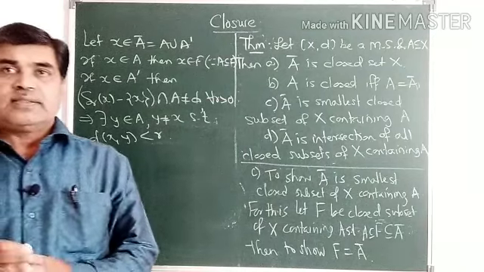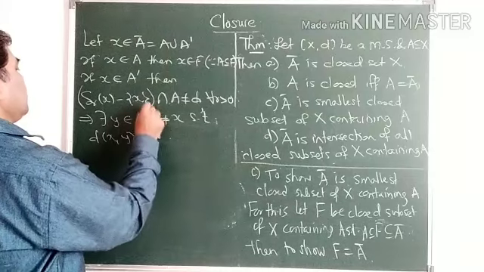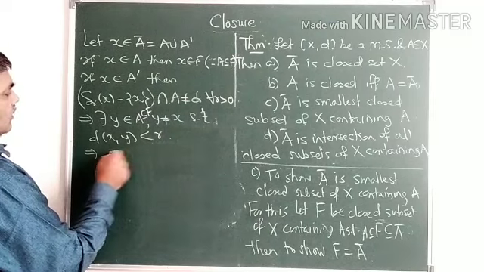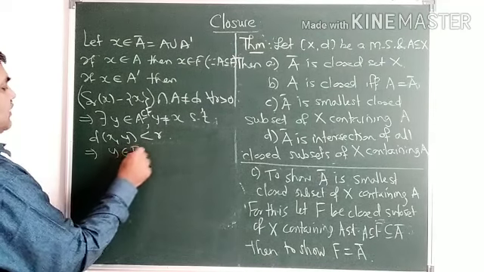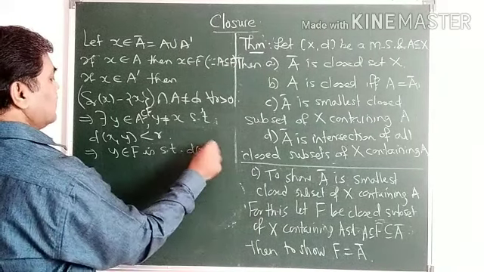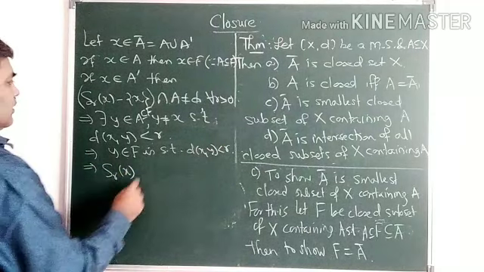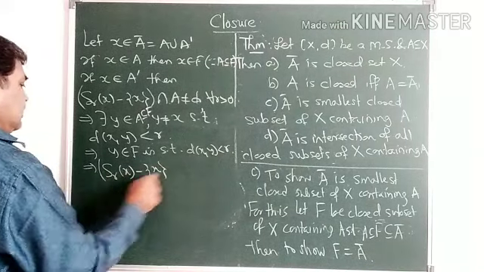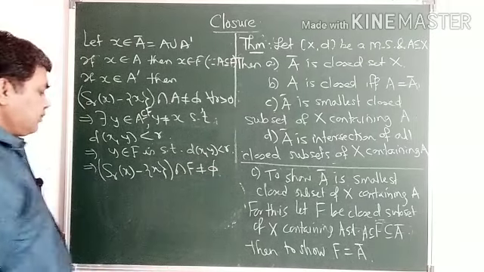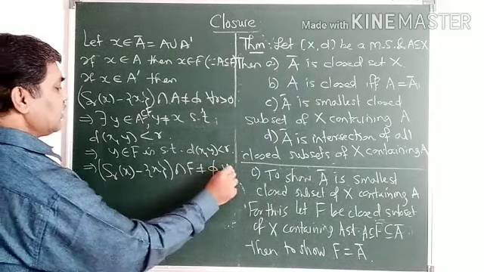And A is a subset of F. This implies y belongs to F such that d(x,y) is less than r, which implies S_r(x) minus x intersection F must be a non-empty set for every r greater than 0.